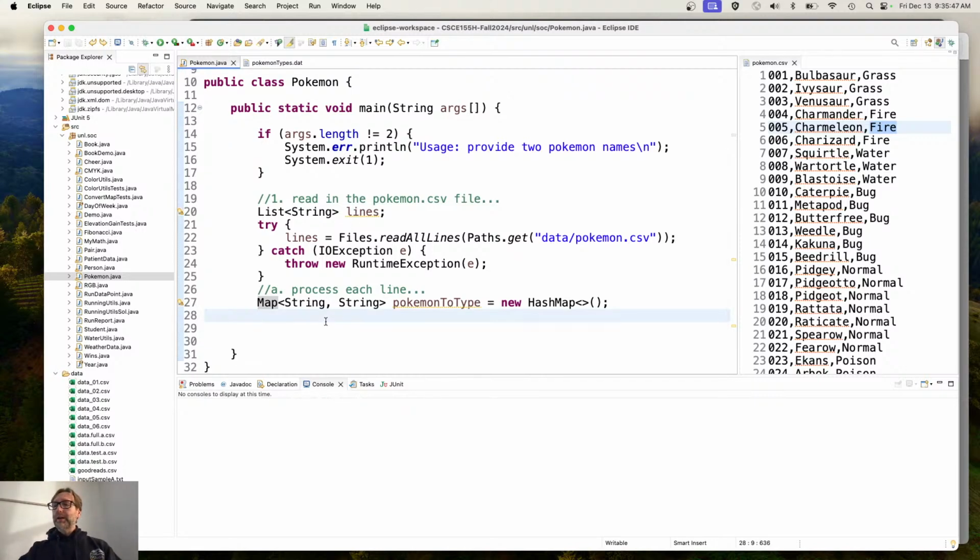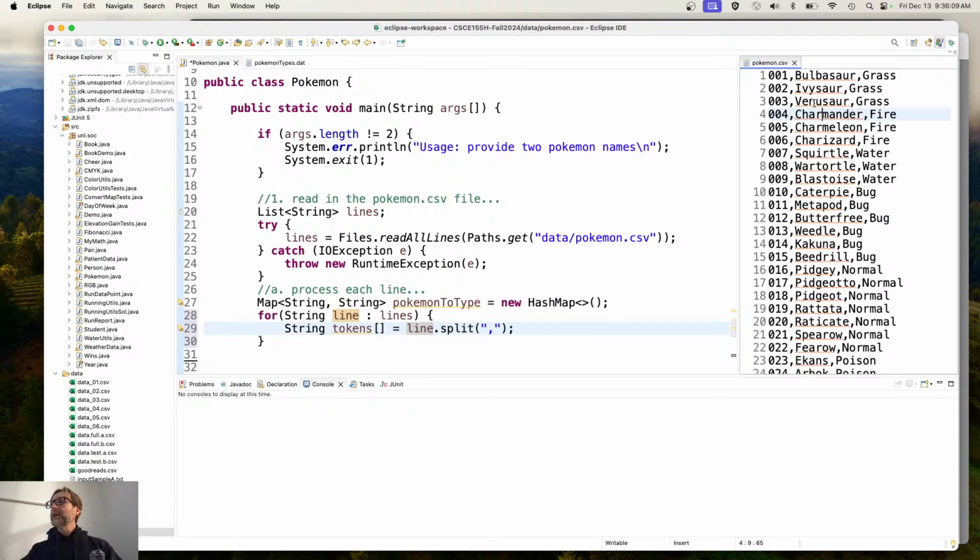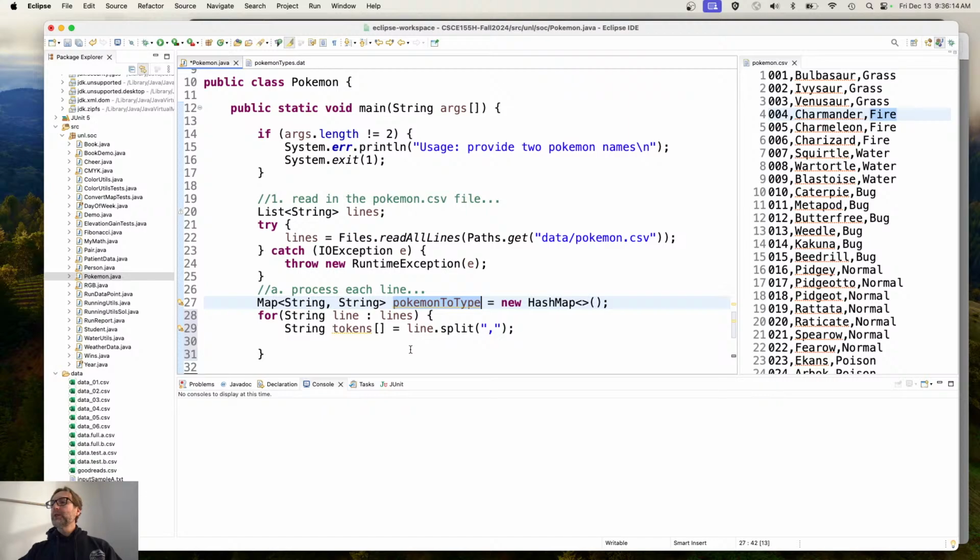All right, now for each line, for String line in lines, an enhanced for loop there. I'm going to split that string out into its 3 components. So line.split, and I'm going to split it along commas. That gives me tokens, which is going to be represented by an array of strings. Now we're only interested in the 2nd token and the 3rd token. So let's go ahead and put into pokemon2Type their name, right? Dot put, tokens sub 1, and I'll map that to tokens sub 2.